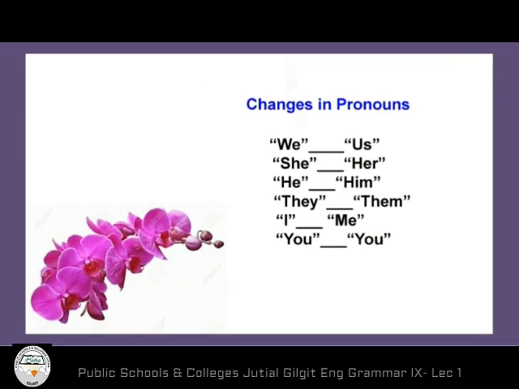At the end of this lesson, you have to learn about the changes of these pronouns. We changes into us, she changes into her, he changes into him, they changes into them, I changes into me, you remains same.